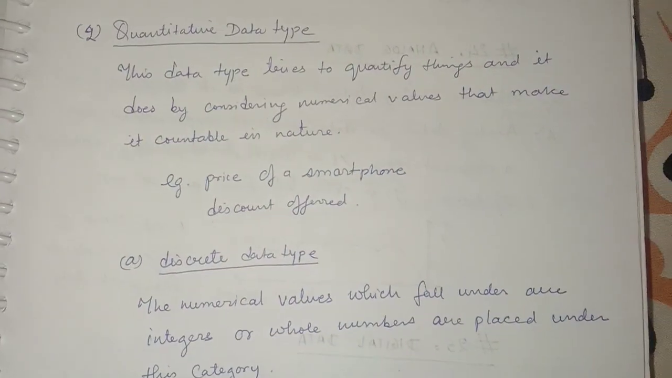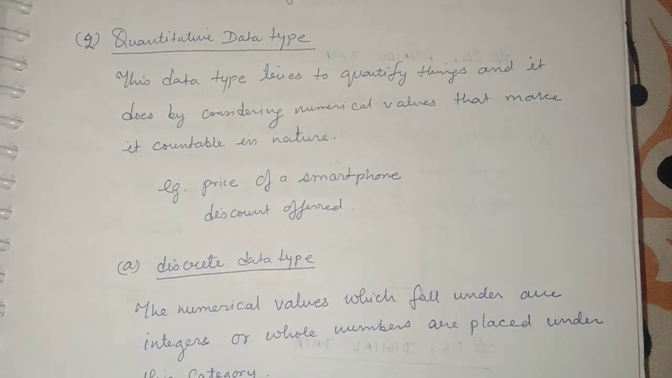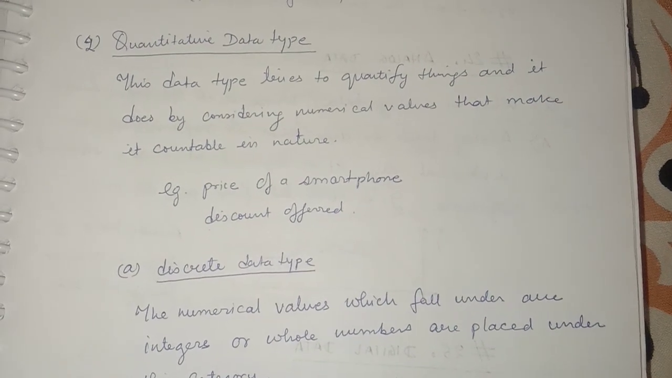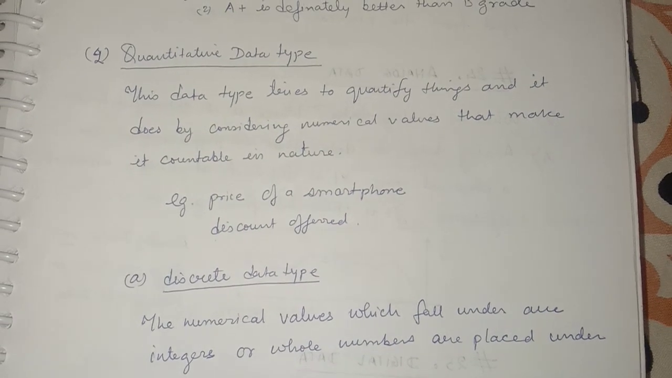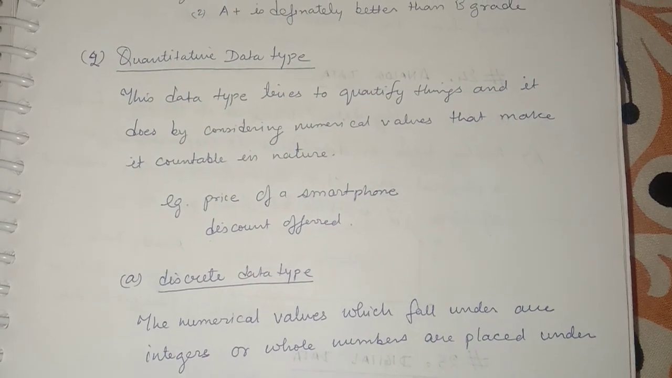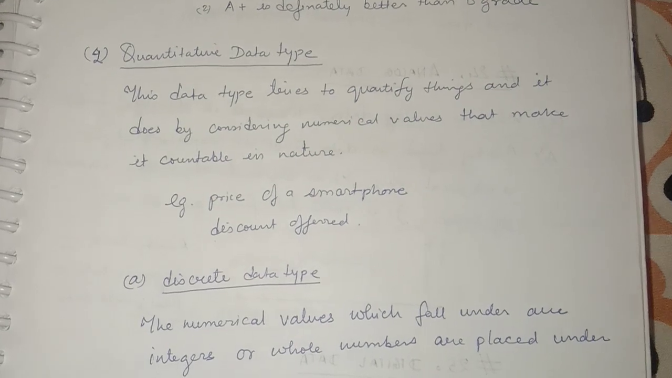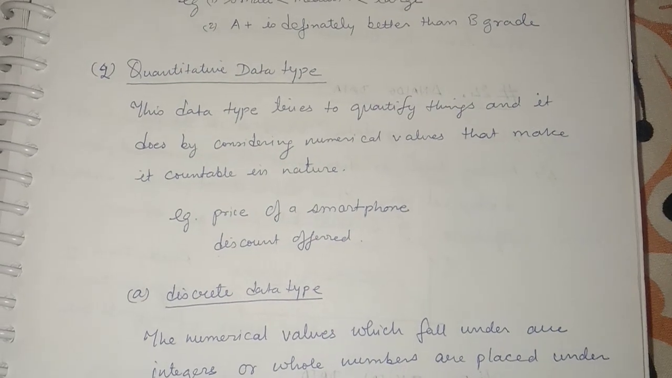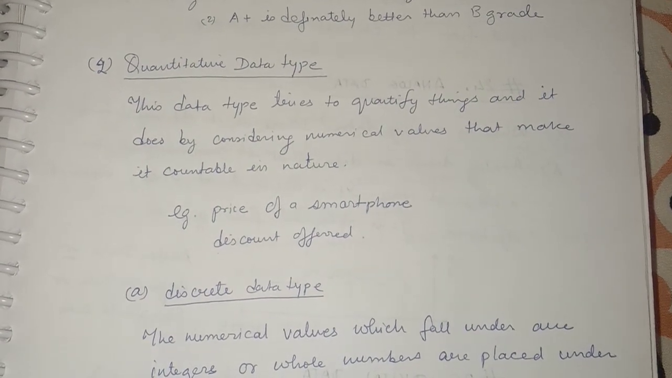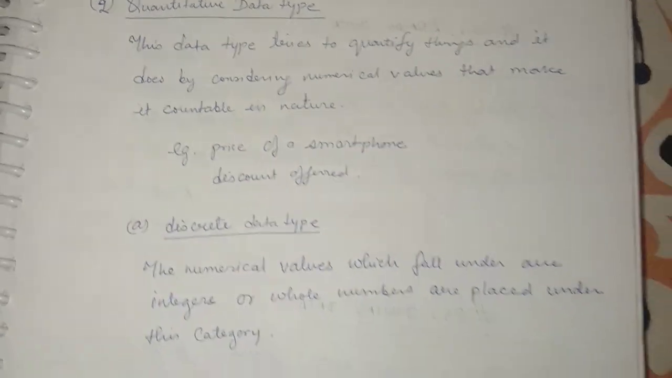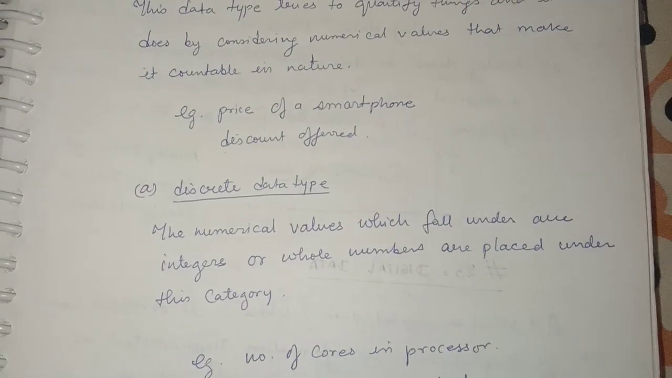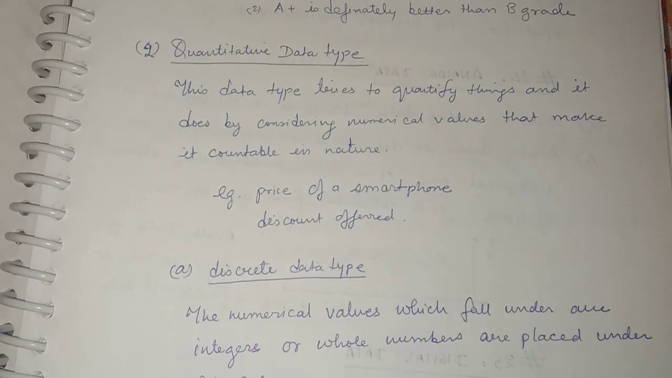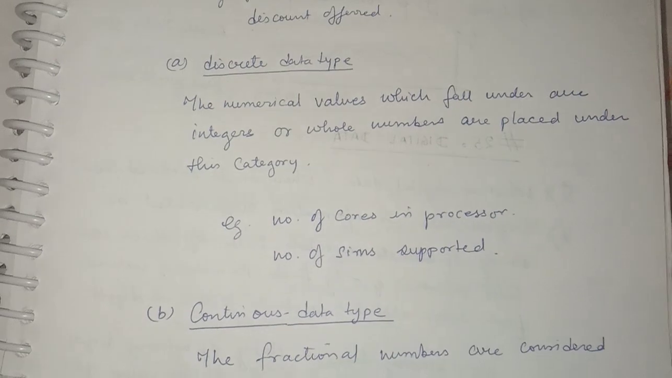Now we are coming towards the quantitative data type. This data type tries to quantify things, and it considers numerical values that make it countable in nature. So this type of data is basically used to count things. For example, the price of a smartphone, or a discount offered. Under the heading of quantitative data type, there are several other types of data.